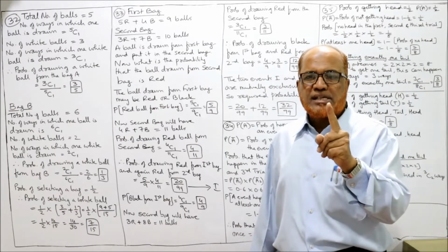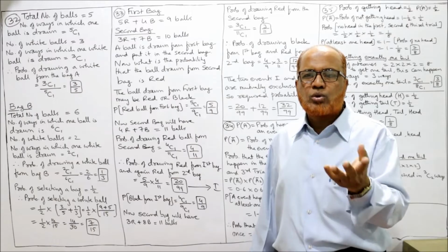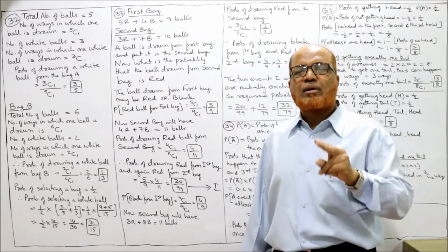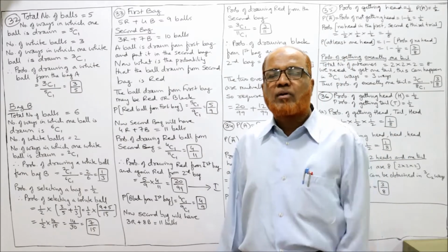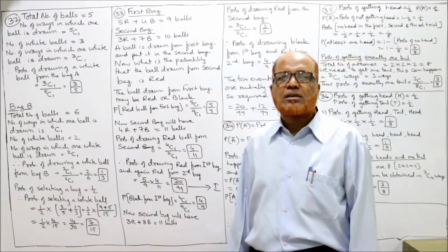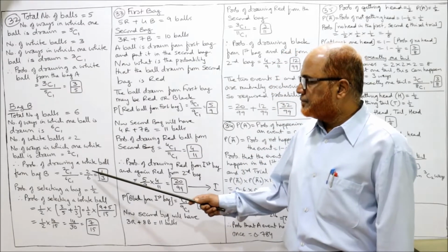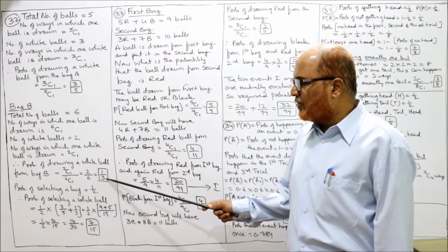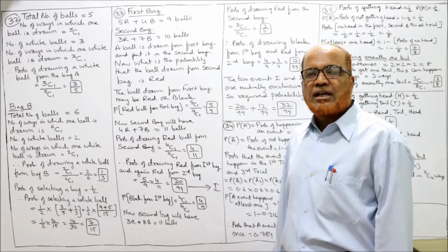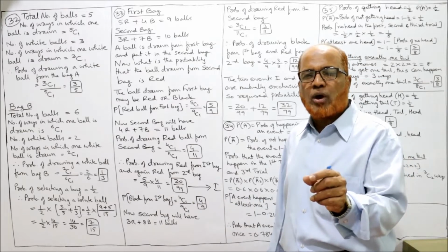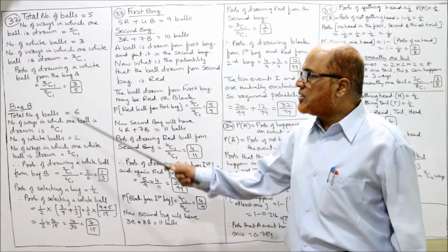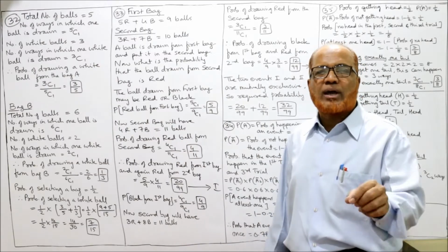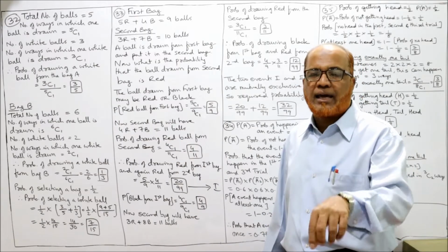यानी 2 white ball में से 1 white ball निकालना है, तो 2 ways are there. So number of favorable cases are 2. Total number of outcomes are 6. So 2 by 6. Or if we simplify, it will be 1 by 3. So 1 by 3 is the probability of drawing a white ball from bag B. And 3 by 5 is the probability of drawing a white ball from bag A.